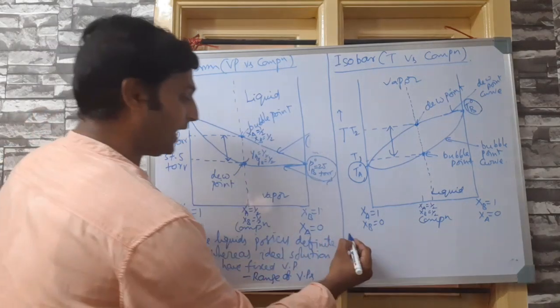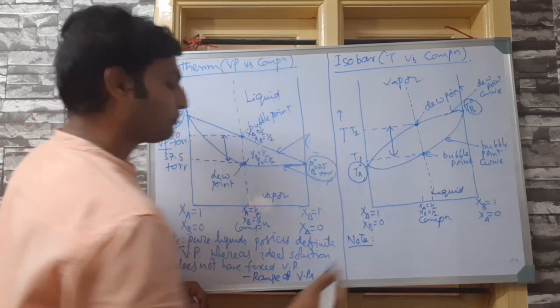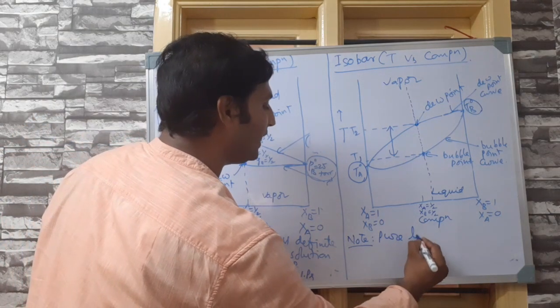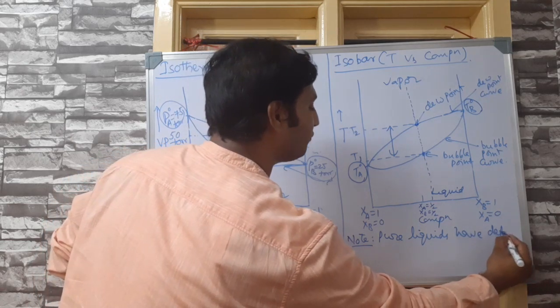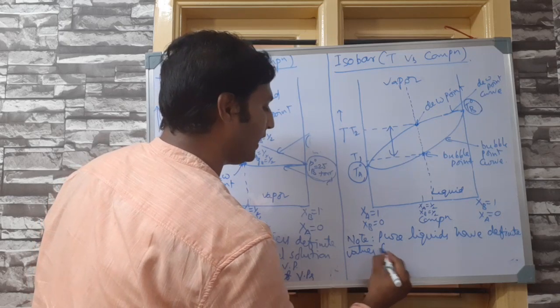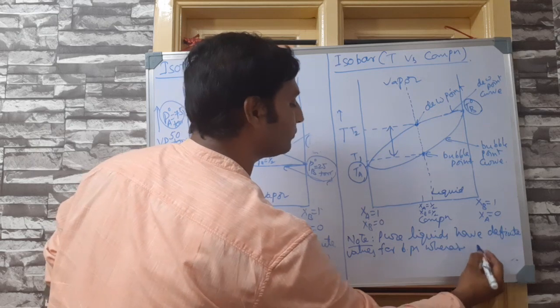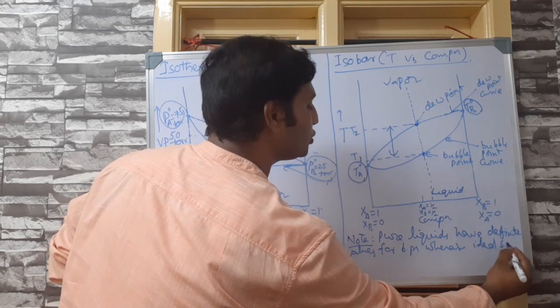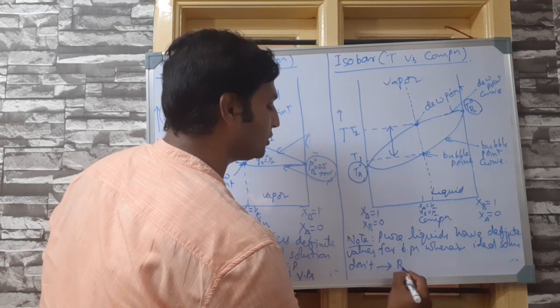So please understand, the second important note to be made is pure liquids have definite values for boiling points, whereas ideal solutions don't. Then what do ideal solutions show?